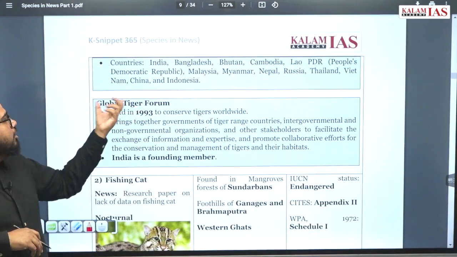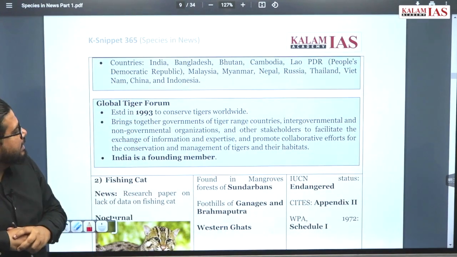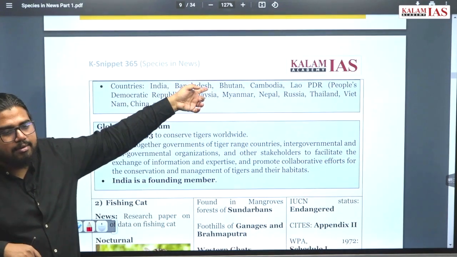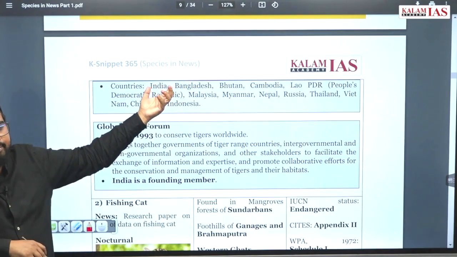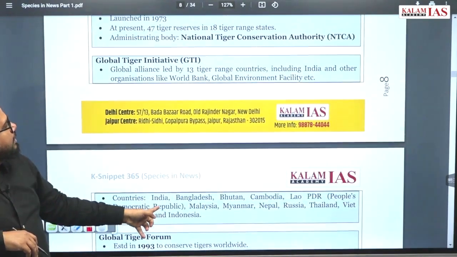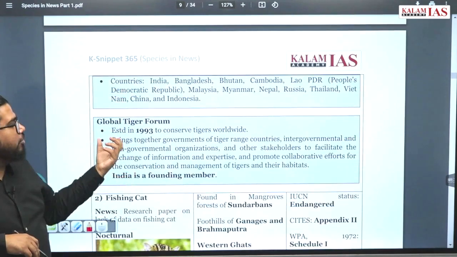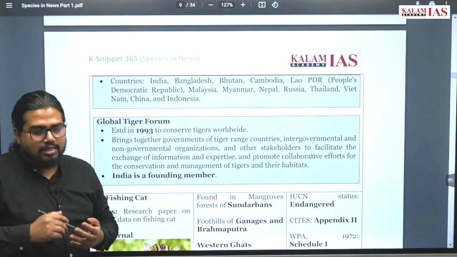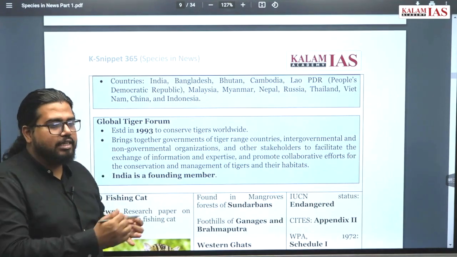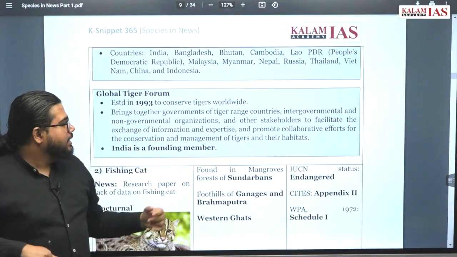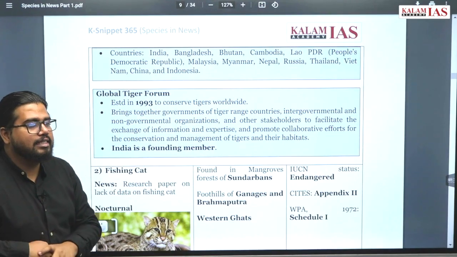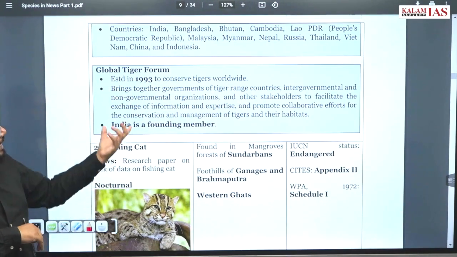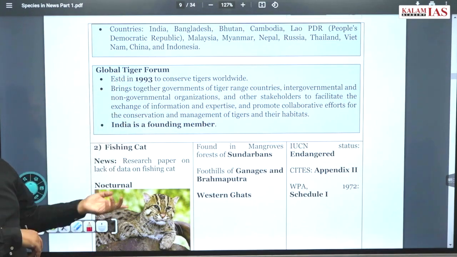Okay, now there is a Global Tiger Forum. This was established in 1993. Mainly national governments, sovereign governments, are part of the Global Tiger Initiative. Global Tiger Forum brings together not just governments, but so many other stakeholders like private bodies, regulatory bodies and expert bodies, all of whom come together and discuss what is the solution for tiger conservation. India is a founding member of the Global Tiger Forum.